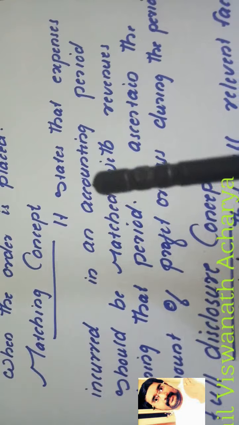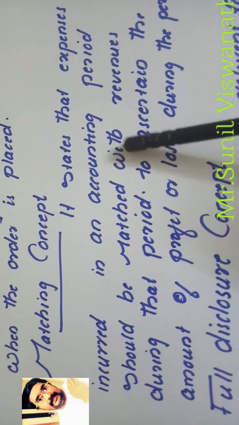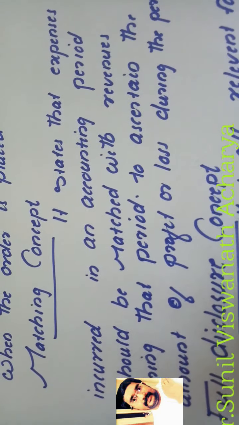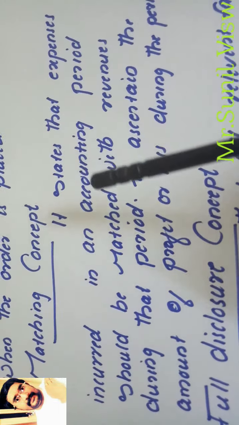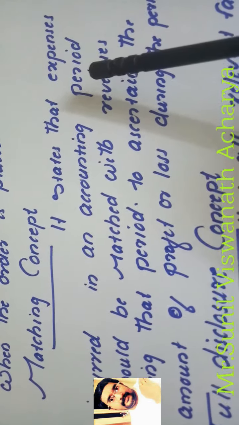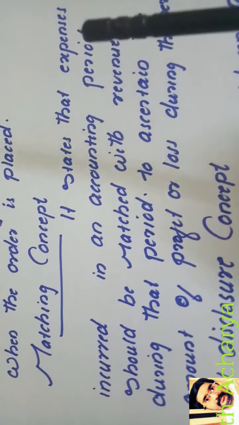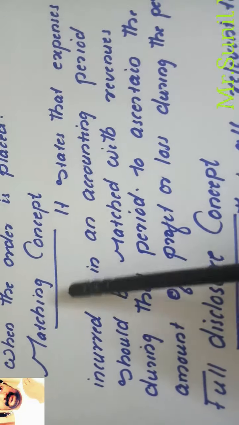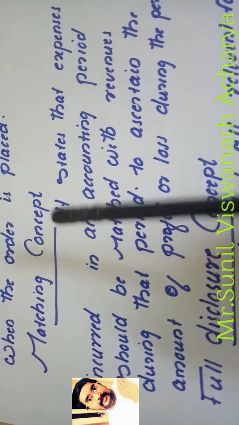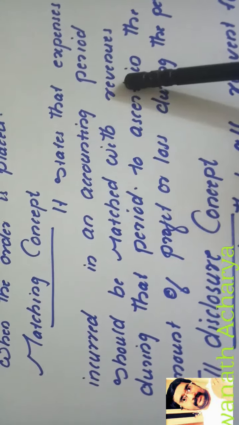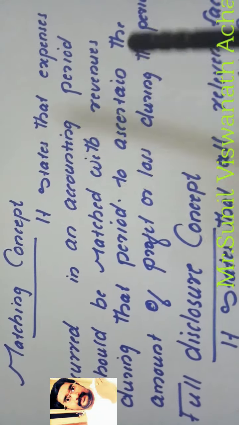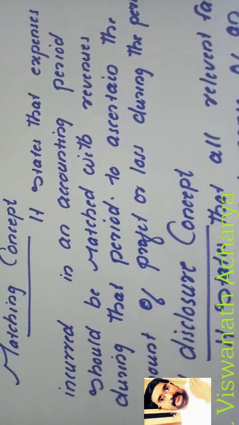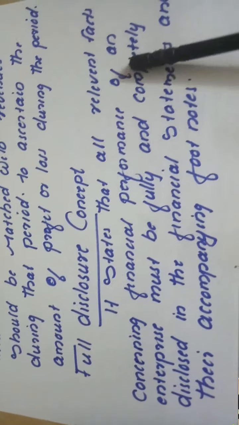If you calculate the profit of this year, we should take the revenue of this year and the expense of this year. You cannot take an expense of the previous year and revenue of the current year. In the same way, you cannot take an expense of this year and revenue of the next year. It should belong to the same accounting period. That concept is known as the matching concept. The expense should match with the revenue belonging to the same period to ascertain the profit or loss of a particular period of time.